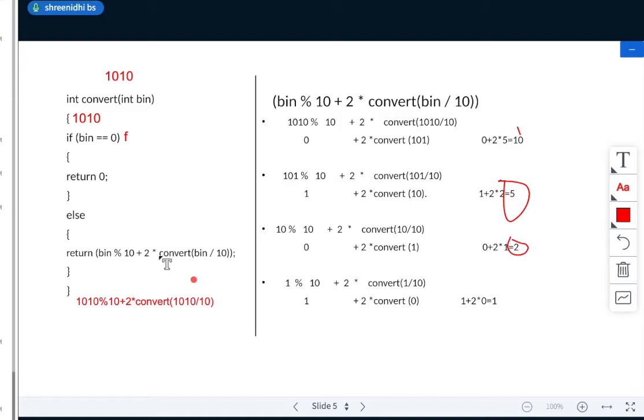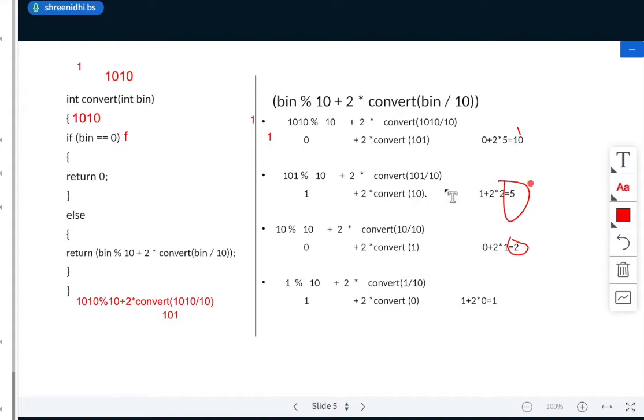Aditya, see here. Now first time when I execute, this is the first time I'm executing 1010. So I got this return value. Now convert 1010 divided by 10, so this will be 101. So this is your first time. I got this line. So after executing, this will be your first line.